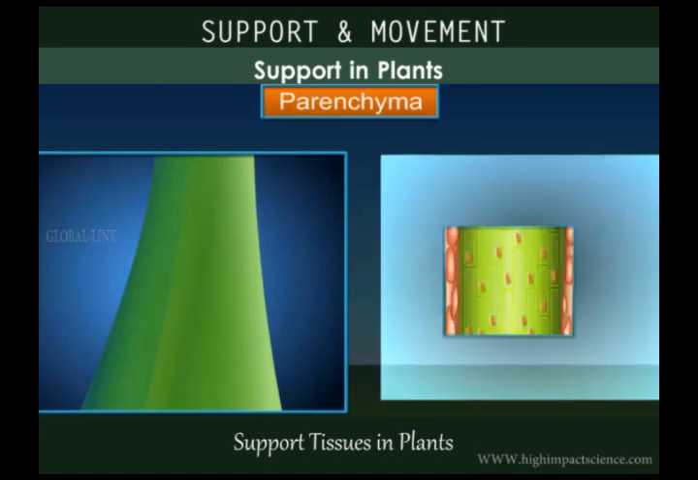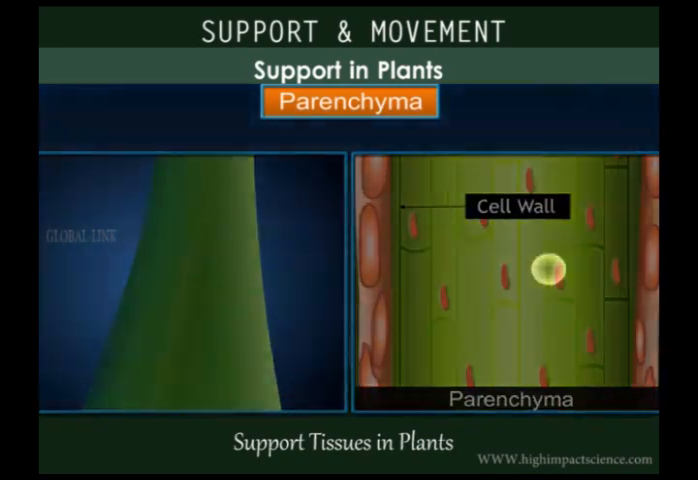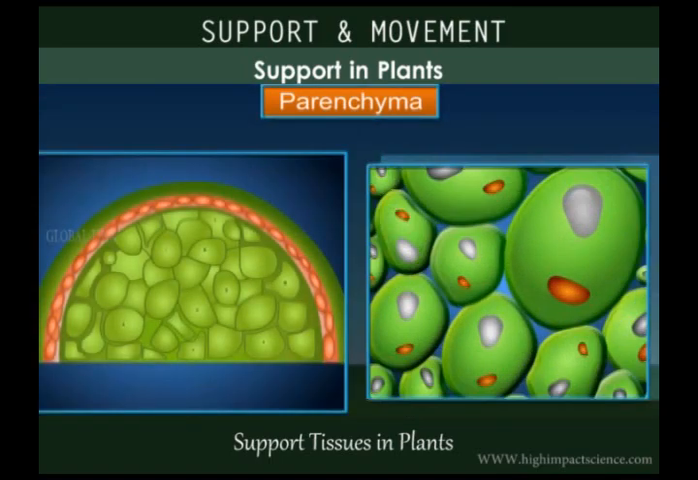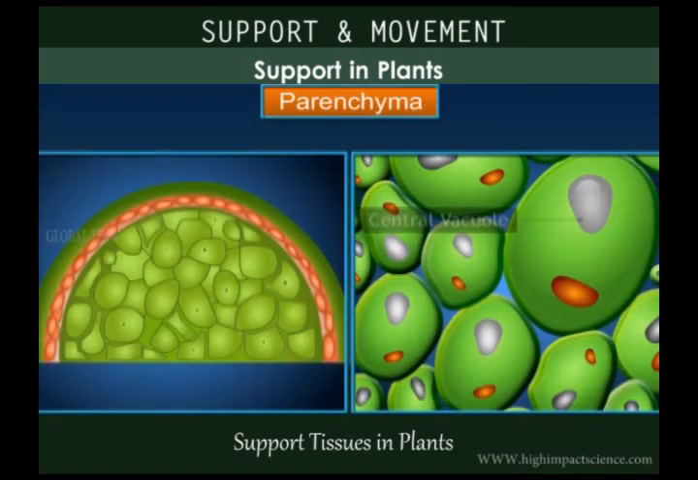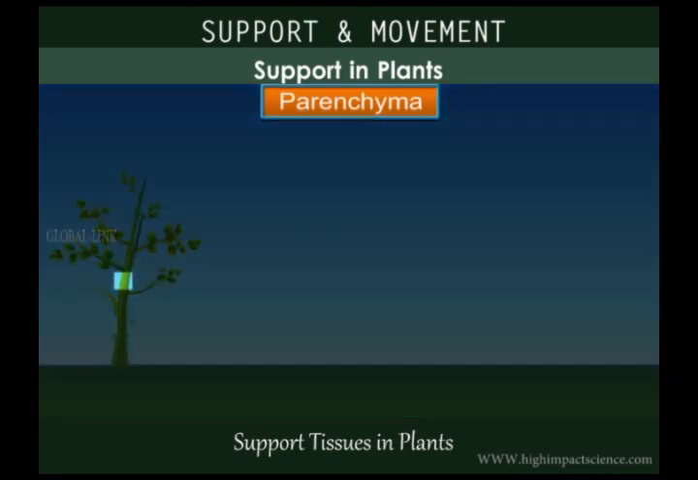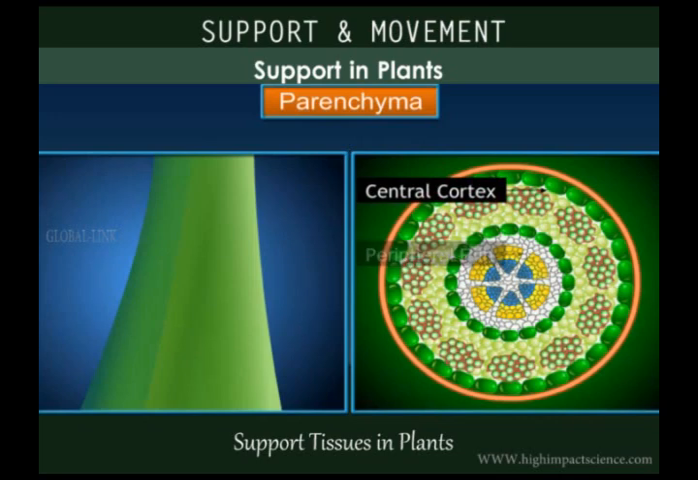The plant stem is made up mostly of parenchyma tissue. It consists of elongated living cells with a thin cell wall made of cellulose. The cells are polygonal in shape and have a large central vacuole as well as intercellular spaces between them. Parenchyma forms the ground tissue in the central cortex and the peripheral pith of stems and roots.